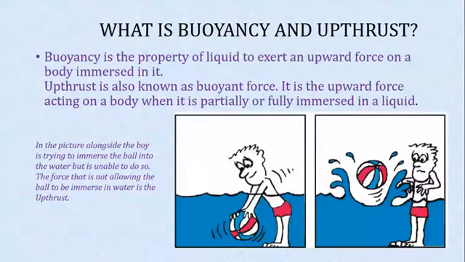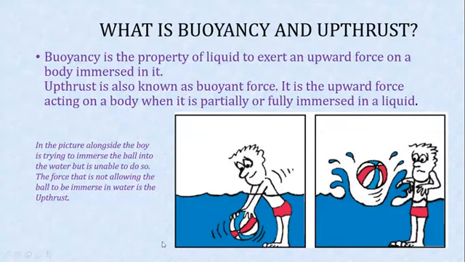Let us first understand what is buoyancy and upthrust. You can see in this picture, the boy is pushing a ball inside water unsuccessfully. That is, when the boy lifts his hand, he leaves the ball, it comes up with a force. What is the reason? What is the force which is pushing the ball in the upward direction? So children, this is buoyant force.